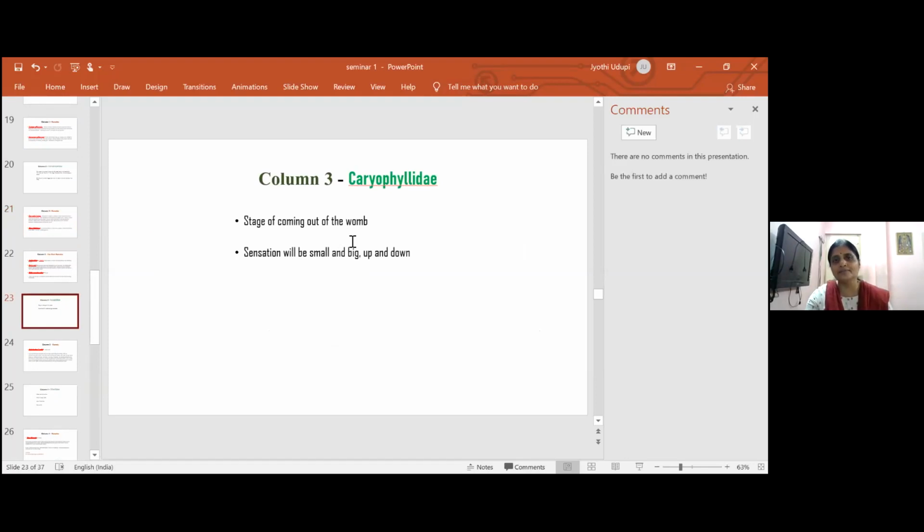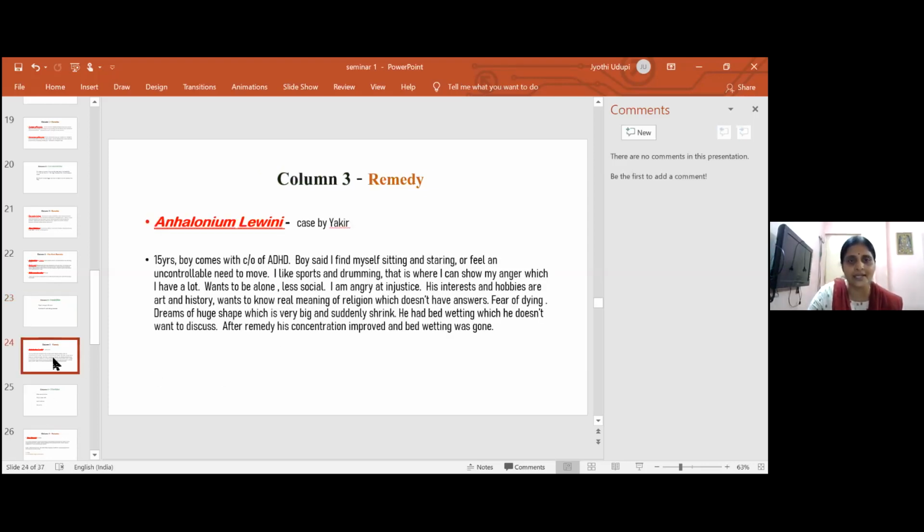This is third column, Caryophyllaceae. Here, the stage of coming out of the womb. If you remember, all borax-like medicines belong to this. And sensation will be small and big and up and down. Because of contraction, sometimes it contracts and expands, they will have this sensation. Drug here is anhalonium. This is not my case. This case is written by Ackerman in her book. It is a nice case, so I thought I'll share with you.